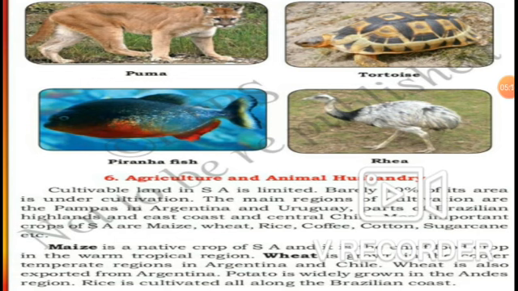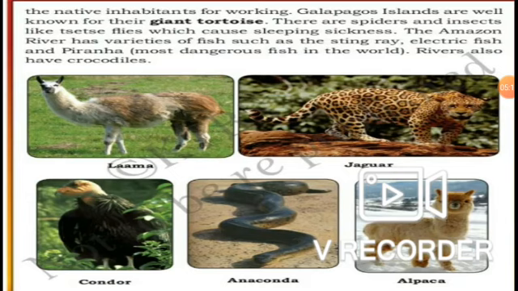There are spiders and insects like tsetse flies which cause sleeping sickness. Those flies are named tsetse. After being bitten by the tsetse fly, people get sleeping sickness.